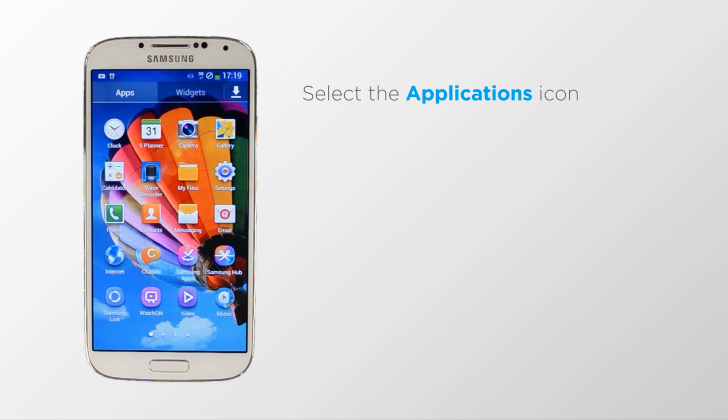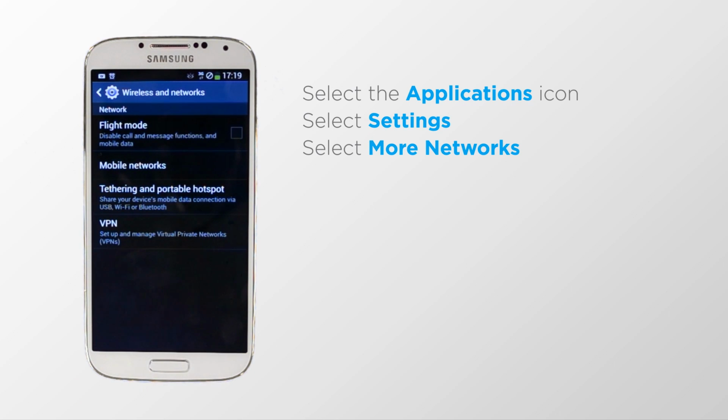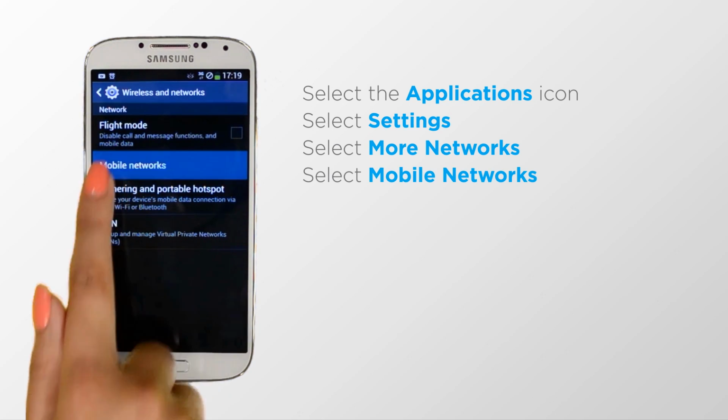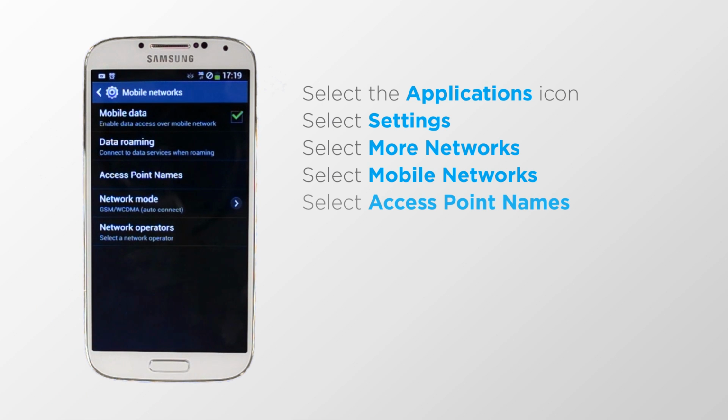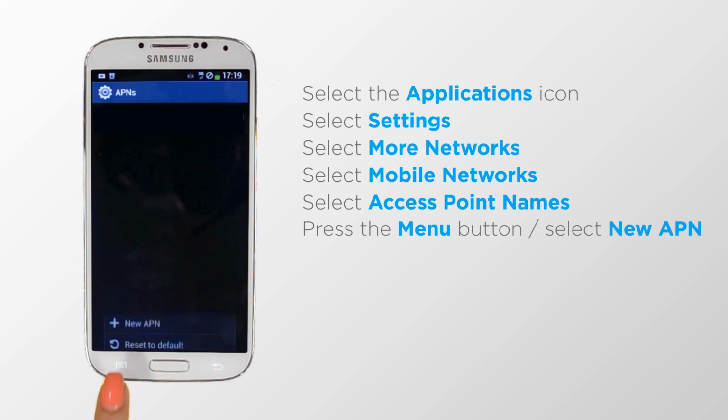To do so, from the home screen, select the Applications icon. Select Settings. Select More Networks. Select Mobile Networks. Select Access Point Names. Press the menu button. Select New APN.